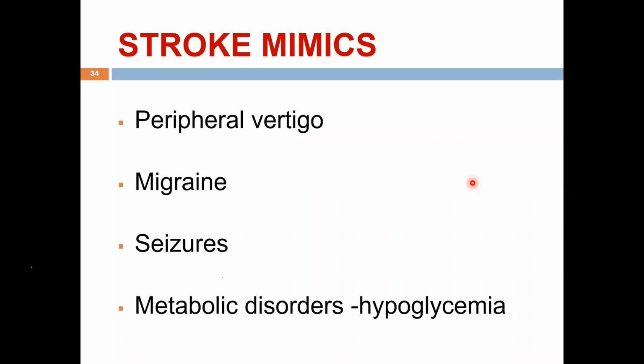Seizures. After the seizure, the patient can have focal neurological deficits, which is known as a post-ictal palsy or Todd's palsy. So that again, the history will help you. Metabolic disorders like hypoglycemia can produce symptoms very similar to stroke. If your blood sugar is 20 or 30, you correct the hypoglycemia, the symptoms improve. Okay. So these are some of the common stroke mimics which you should be able to identify. Next slide, please.